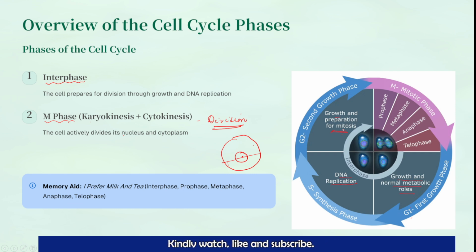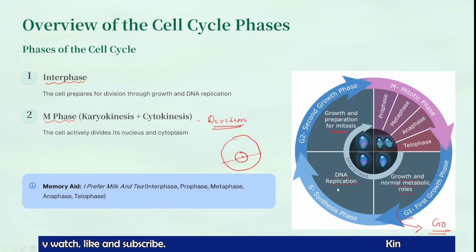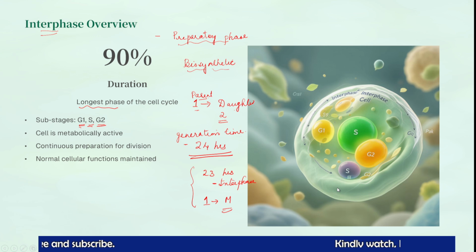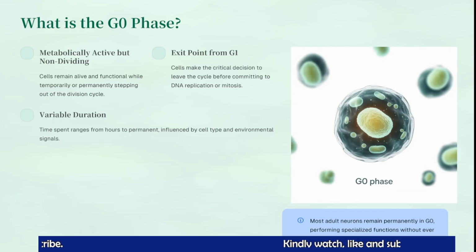Sometimes some cells quit the cycle at about the half of the G1 phase. They quit the cycle and go out, and they will be in a resting stage, and that is called the G0 phase. Okay, so we need to discuss a little point about the G0 phase also, some points only. So what is G0 phase?